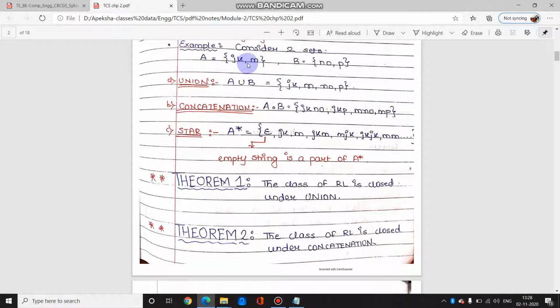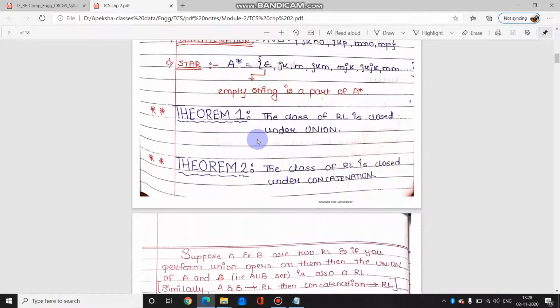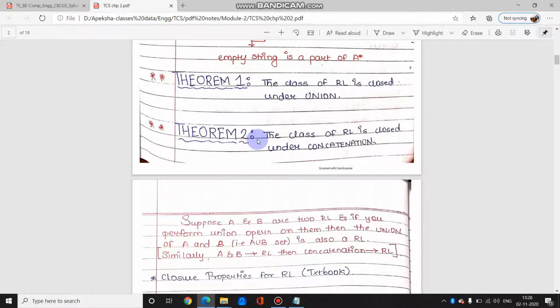You can put jk jk m together. Like this, any number of strings you can make, but only with the symbols present in A, because it is a closure, that is, A star. So these were the operations, and this is how the operations are performed on a regular language.